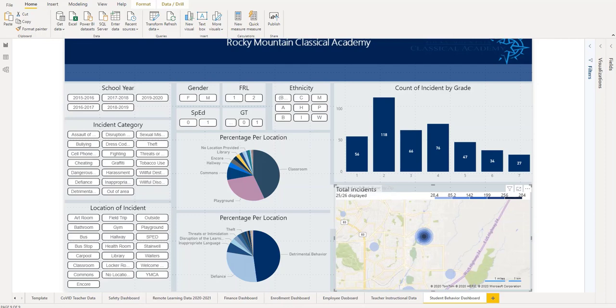Hey, I just wanted to show you real quick. I put this together this afternoon after our conversation. Just a quick little understanding of what you can do with your PBIS data.